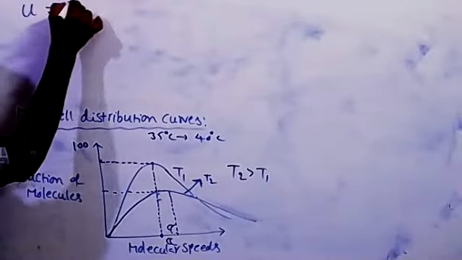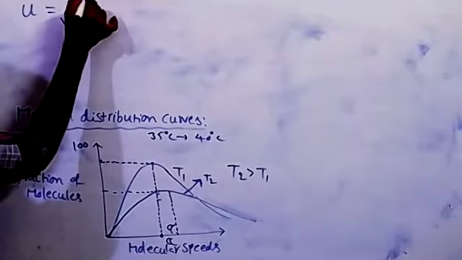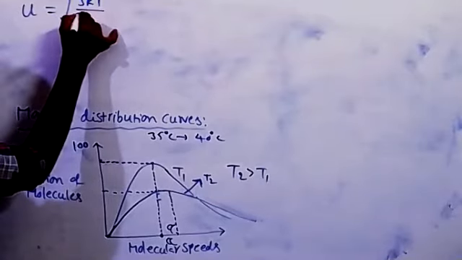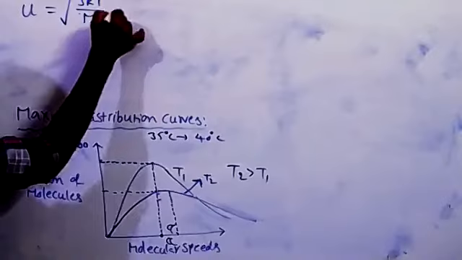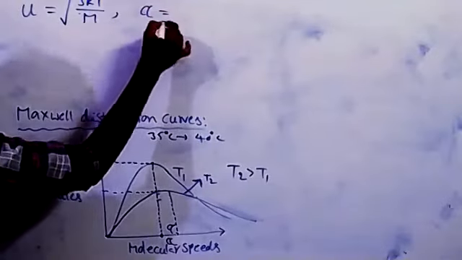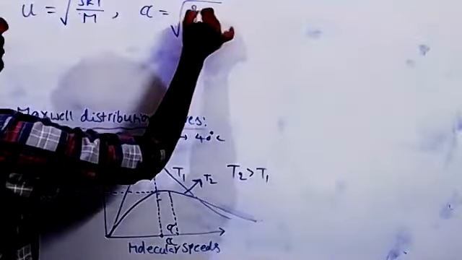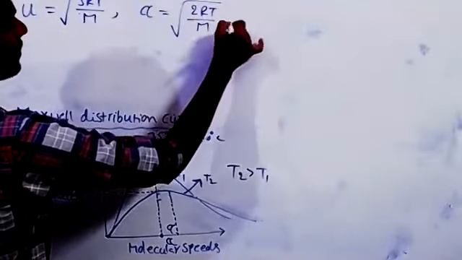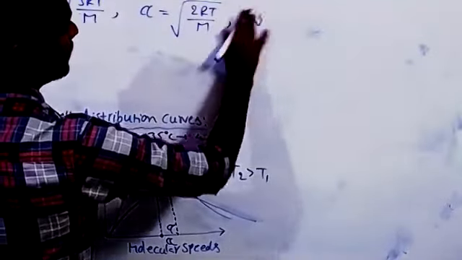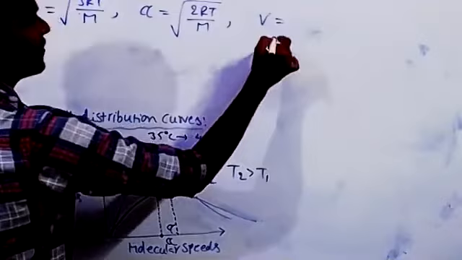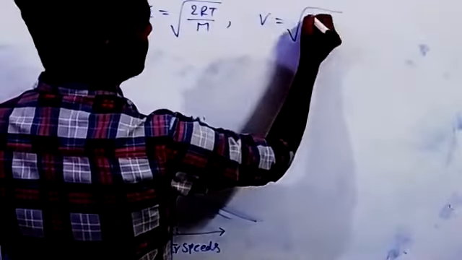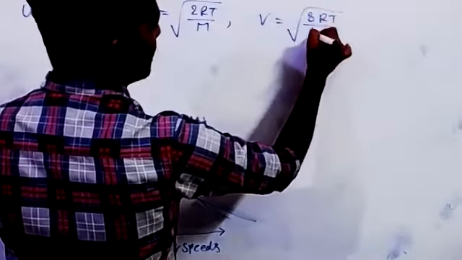RMS velocity is root of 3RT by m. Most probable velocity is root of 2RT by m, and average velocity v is equal to root of 8RT by pi m.